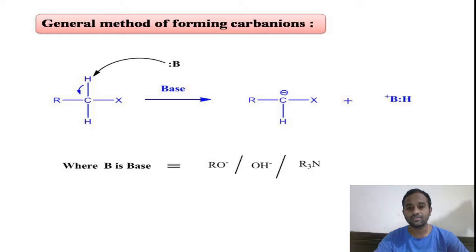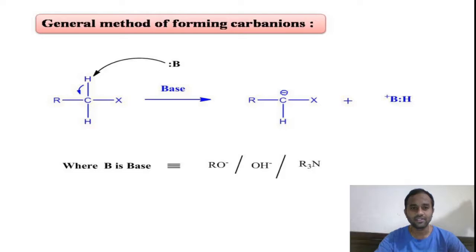If you look at the various bases, these are the three bases which we use while generating the carbon anion: alkoxide ion, hydroxide, or triethylamine. So these are the three types of bases generally used to generate carbon anions.